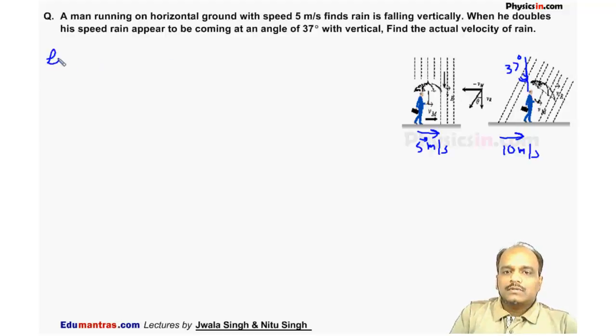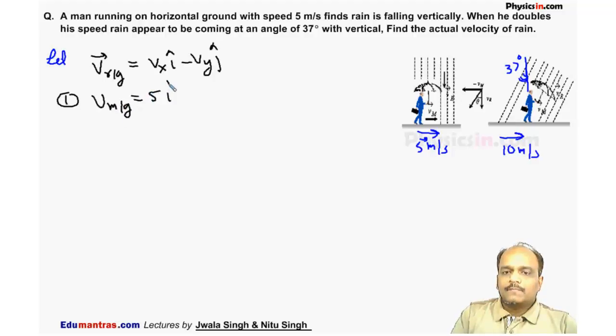Now let velocity of rain with respect to ground be Vx i cap minus Vy j cap. In the first case, the velocity of man with respect to ground is 5 i cap. So velocity of rain with respect to man in the first case is velocity of rain with respect to ground minus velocity of man with respect to ground.